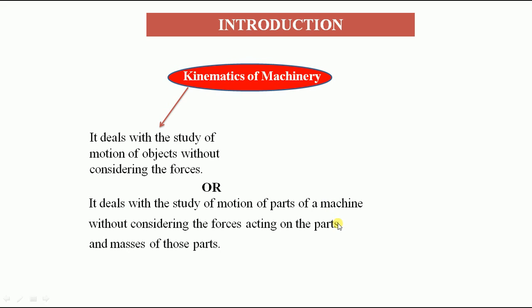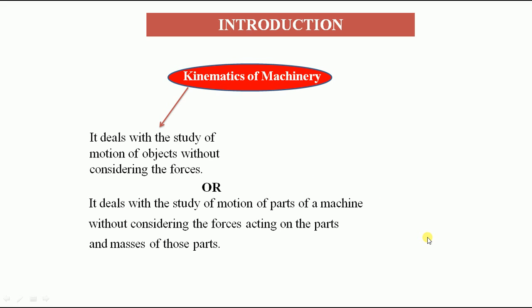So particularly we study the motion characteristics of the parts of a machine without considering the forces and the masses of those parts. Forces means whenever you fix one part to another part, automatically it can experience a force by the next link. So when you study kinematics, those forces we need to neglect, and at the same time that part can also have a particular mass. That mass also we need to neglect. Except that we need to study the motion characteristics, then only it can be called kinematics of machinery.